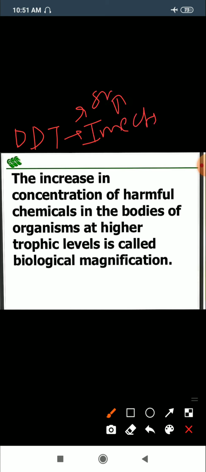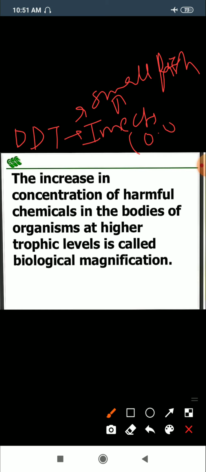Suppose we have a spray of DDT in an ocean, and this DDT is taken up by the insects. The insects are eaten up by the small fish. So the concentration increases in the insect.